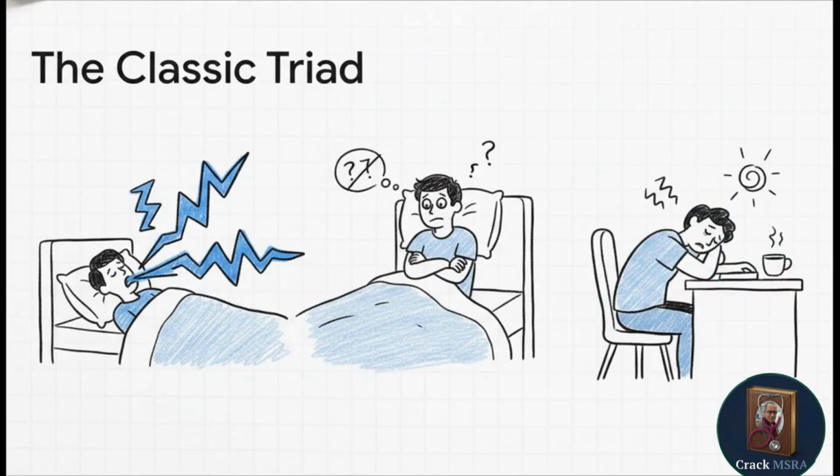So lock in this classic clinical triad right now, the 3 S's. First up, snoring, and we mean loud, disruptive, highly irregular snoring. Second is silence. This is usually reported by a very tired, very frustrated partner who witnesses these apnea episodes or sudden choking and gasping arousals. And third, somnolence, that excessive daytime sleepiness we just talked about. If your exam vignette features an obese patient with these 3 S's, your mind should immediately jump to OSAHS.